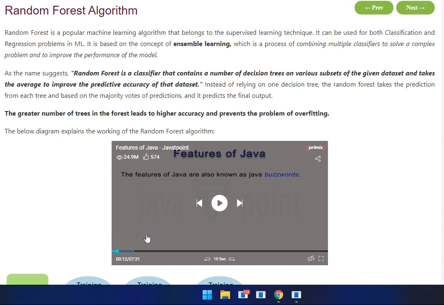As the name suggests, the random forest is a classifier that contains a number of decision trees on various subsets of the given dataset and takes the average to improve the predictive accuracy of the dataset. Instead of relying on one decision tree, the random forest takes the prediction from each tree, and based on the majority votes of predictions, it predicts the final output. A greater number of trees in the forest leads to higher accuracy and prevents the problem of overfitting.